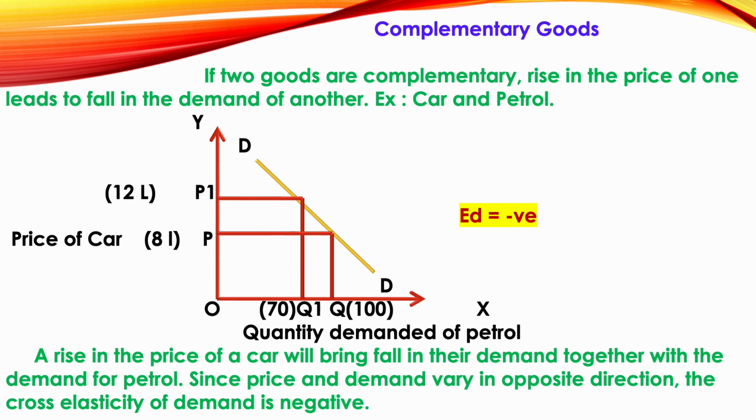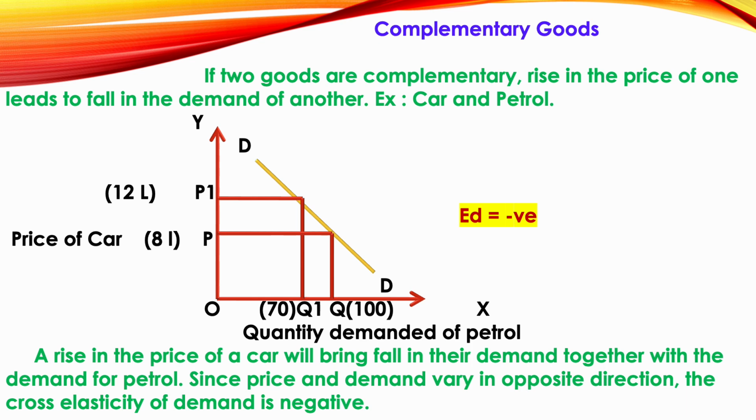Next is the complementary goods. Complementary goods means when two goods are consumed together. Some commodities can be consumed only together; such commodities we tell as joint goods or complementary goods. The example we have taken here is car and petrol.